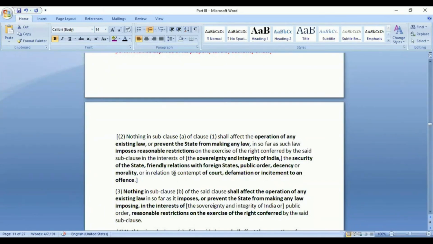Even for those kinds of cases, you would see that many videos are pulled down by YouTube itself, because they affect decency or morality, or hamper public order. So on those grounds, even YouTube itself is pulling down videos. And if a person is specifically affected, he can also file a case that the statements are defamatory or affect decency.